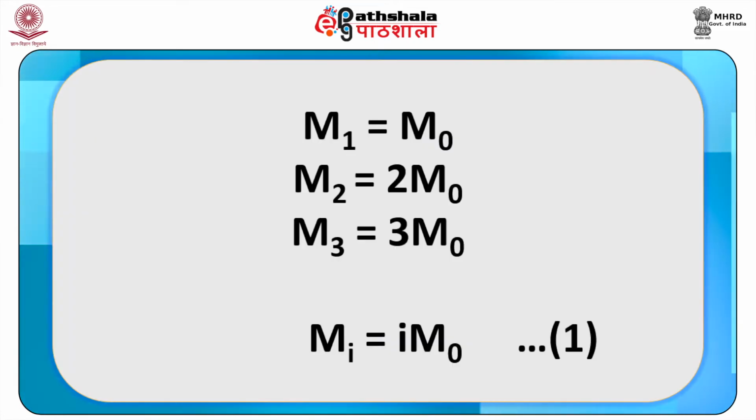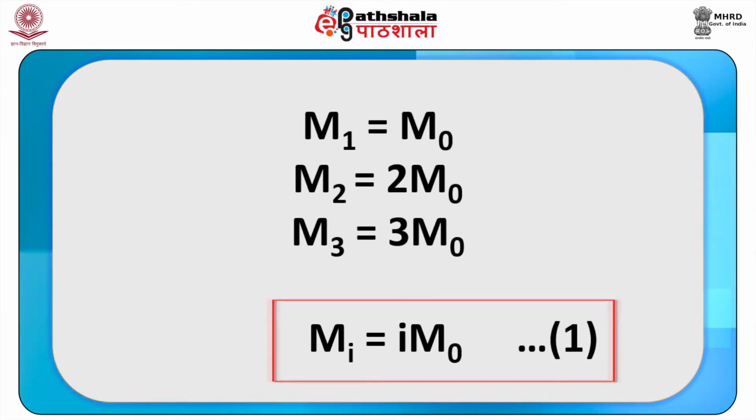That is, M1 is equal to M naught, M2 is equal to twice M naught, M3 is equal to thrice M naught. Therefore, Mi is equal to i times M naught. This is our equation 1, where i is the degree of polymerization and M naught is the weight of the monomer.